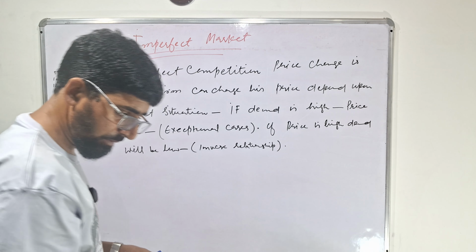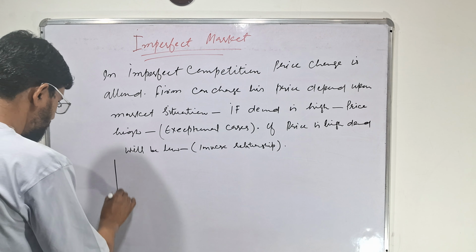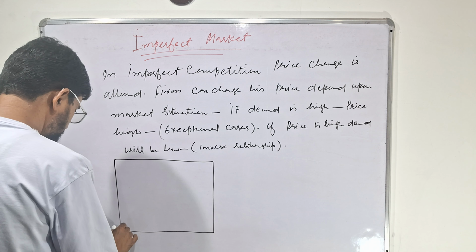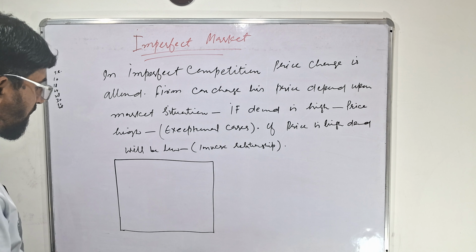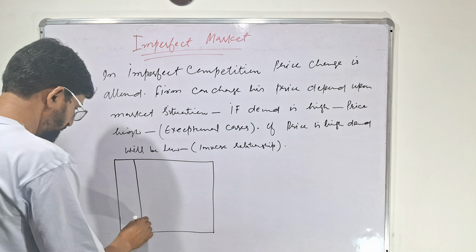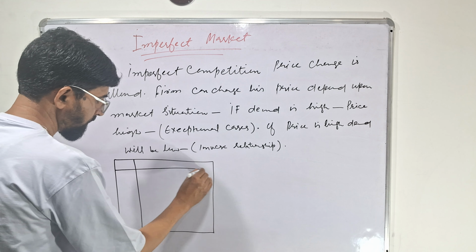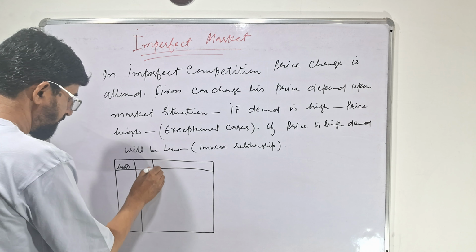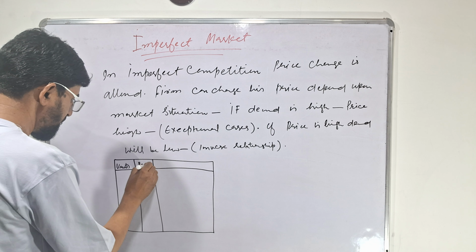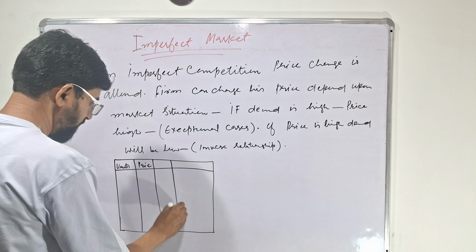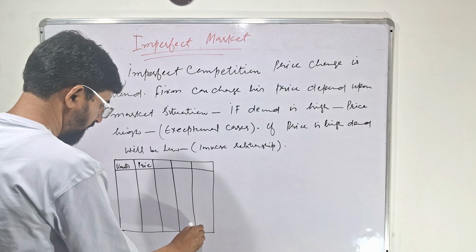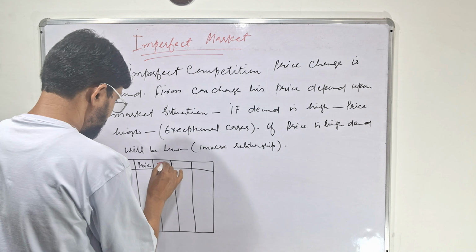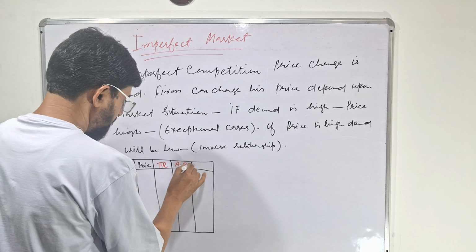I will show with the help of a schedule and diagram so that you can easily understand the difference of average revenue, total revenue and marginal revenue in case of perfect competition and in case of imperfect competition. For example, this is units or output, this is price, this is total revenue, this is average revenue, this is marginal revenue.